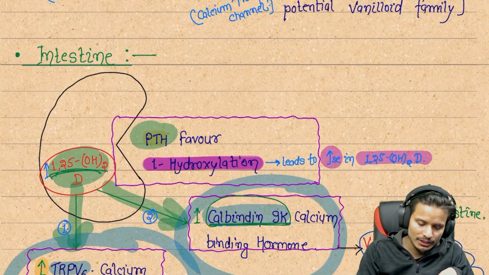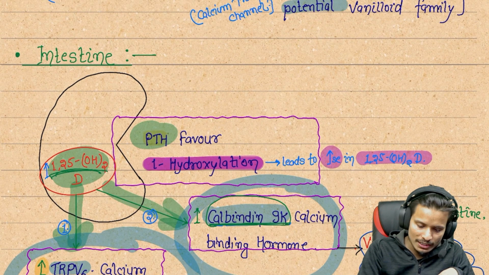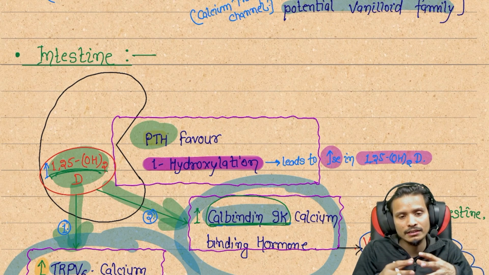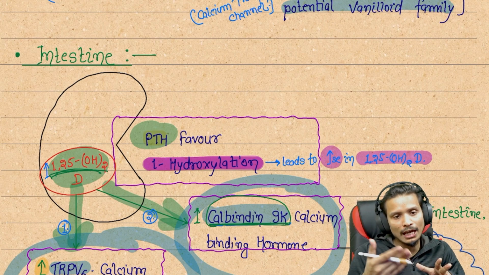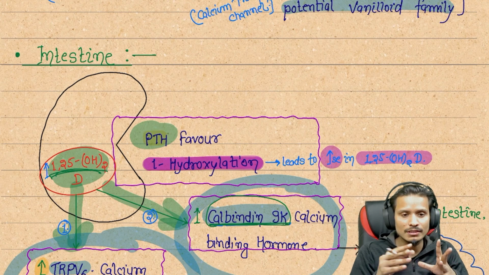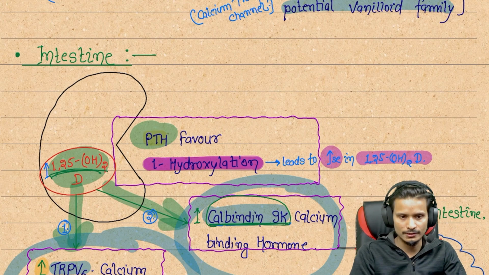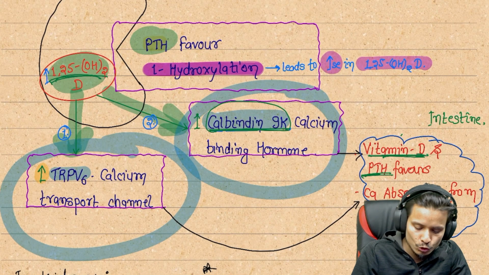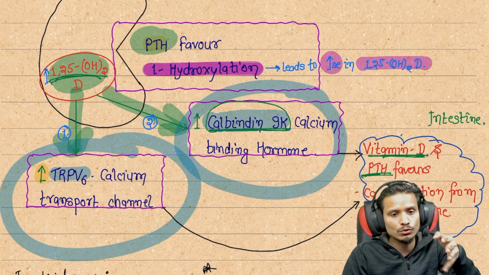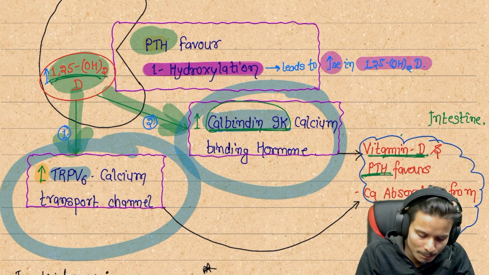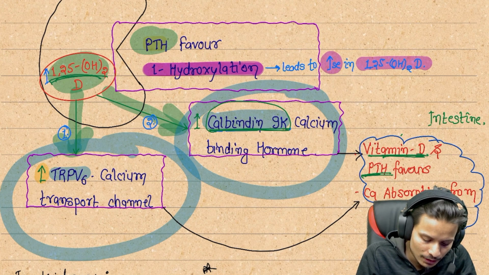TRPV6 is the other name; we can say transient receptor potential vanilloid family. These are tunnel-like proteins which are synthesized in the intestine to perform the absorption under the action of vitamin D. These receptors are synthesized and lead to the absorption of calcium. So next we can see calbindin 9K and TRPV6. These two are synthesized in higher amounts, so the higher absorption is regulated by these proteins. So parathyroid hormone is favoring the alpha 1.